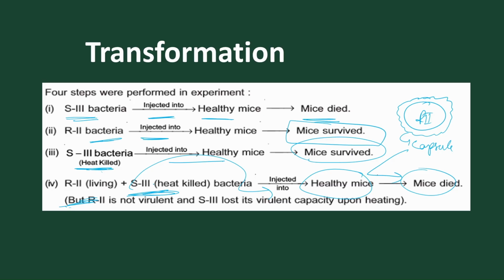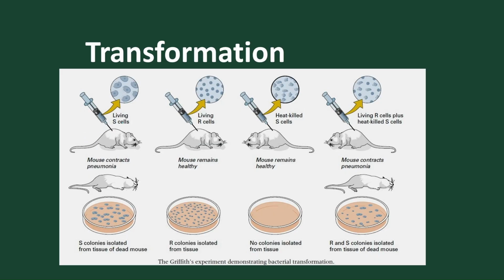So here the S3 DNA is transported into the R2, converting R2 into the S3 form, which causes the death. So the living mouse dies. These are the S colonies formed. These are the R colonies formed. Here with heat killed S3 alone, no capsulated bacteria are found and no colonies are isolated from the tissue, because we have already killed it.